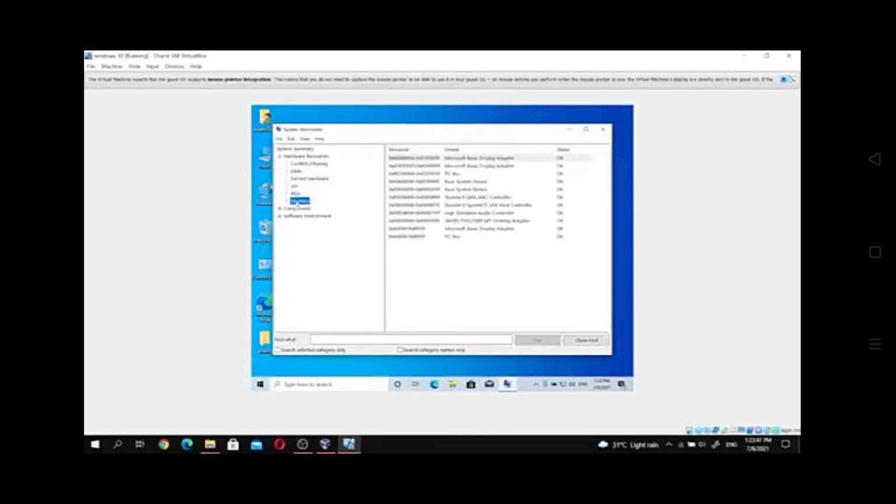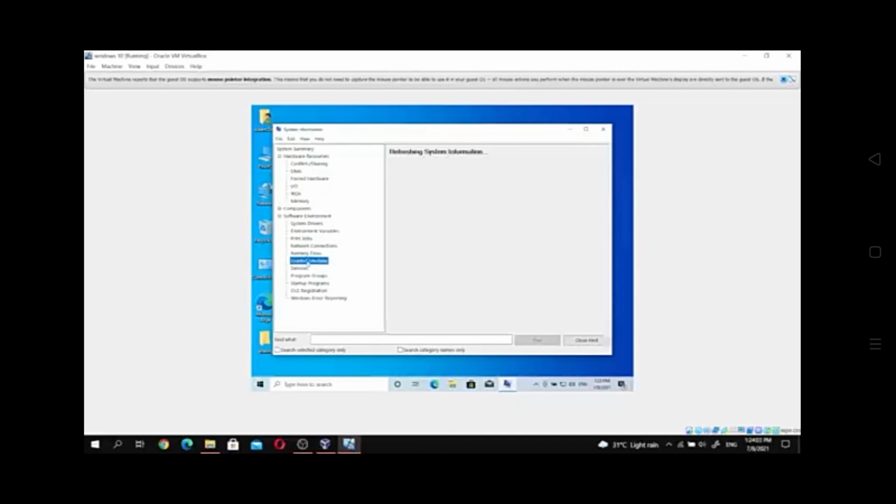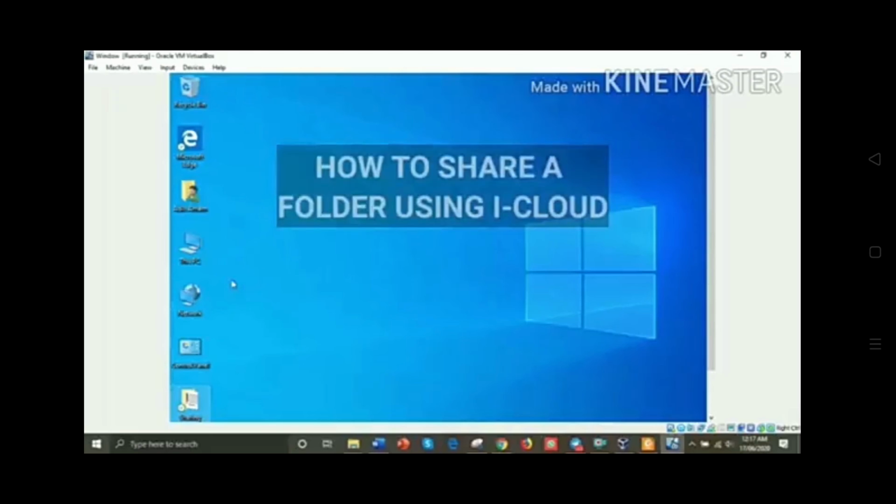I want to search some settings in the system information to complete the installation of the OS. After that, close it.